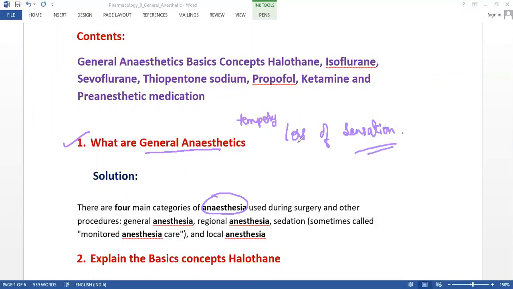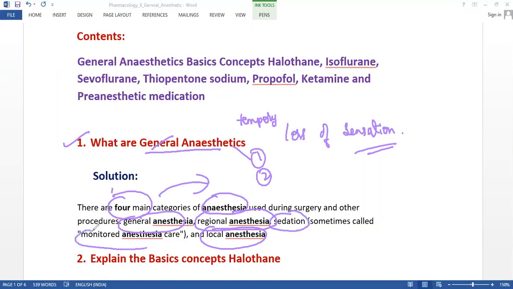Under anesthesia, we have general anesthetics. There are four main categories of anesthesia, and general anesthesia is one of them. The other categories are local anesthesia, regional anesthesia, and sedation, which is sometimes called monitored anesthesia.